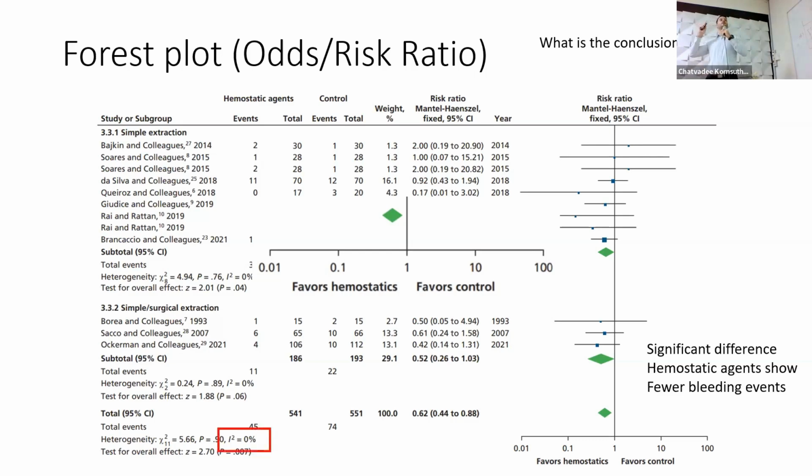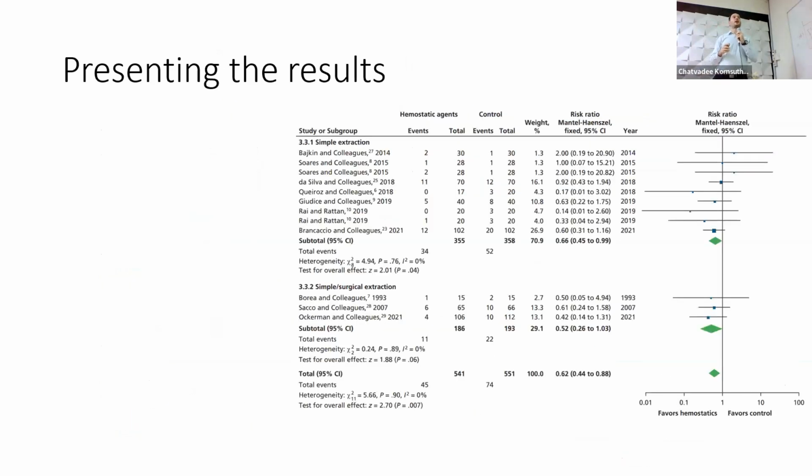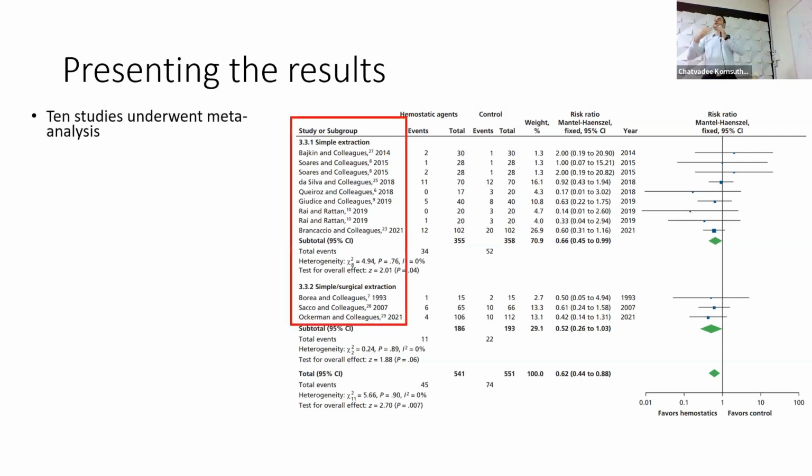All right, now moving to our exercises and how we present those results. So how do I present and understand the result of the meta-analysis? First of all, I would mention the total number of included studies. So I will say 10 studies were included in the meta-analysis, or 10 studies underwent the meta-analysis.